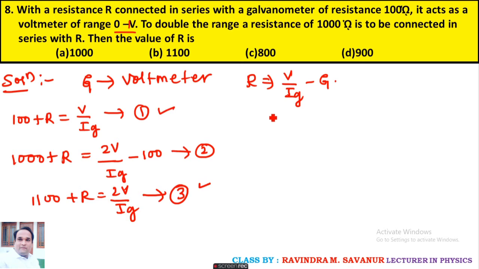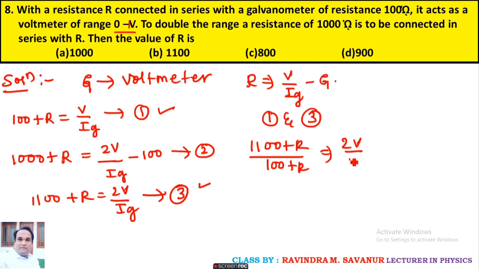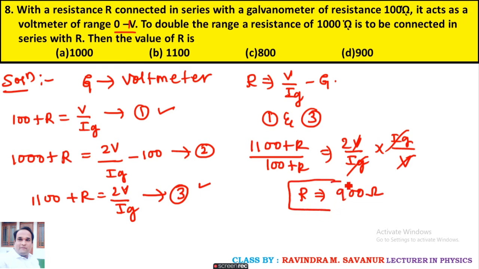From 1 and 3, take the ratio: 1000 plus R divided by 100 plus R equals 2V upon Ig into Ig upon V. Ig and V cancel, and after solving this you should get the answer 900 ohm. Yes, students, if you solved it you get the correct answer, 900 ohm.